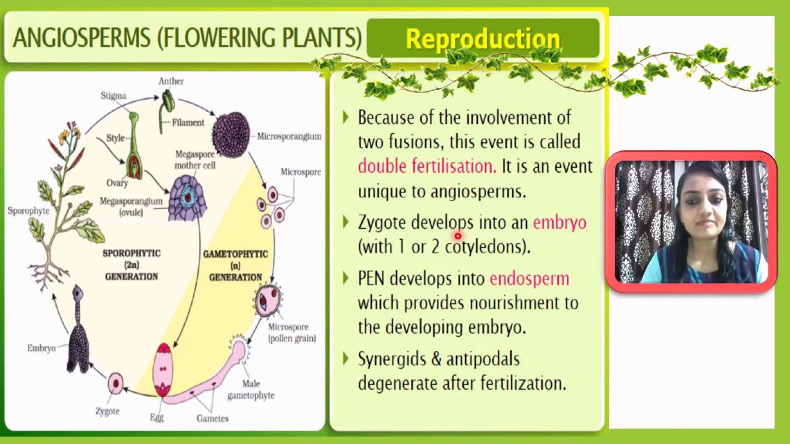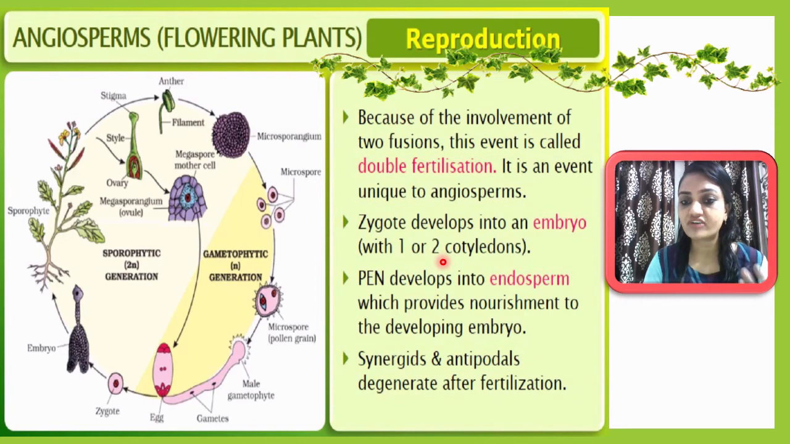The zygote develops into an embryo. Okay, so afterward what happened? You know very well, after double fertilization, two structures form. One is the zygote and the second is the PEN. So from the zygote, further development occurs, and as a result the zygote will undergo rounds of development, and then finally it will reach the embryo stage. Okay, so finally it will develop into the embryo, with one or two cotyledons. In the case of monocotyledons, it will have one cotyledon.